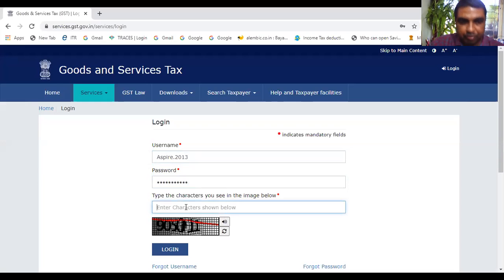Then this captcha code needs to be typed. I can log in. So you need user ID and password to enter into the GST portal.